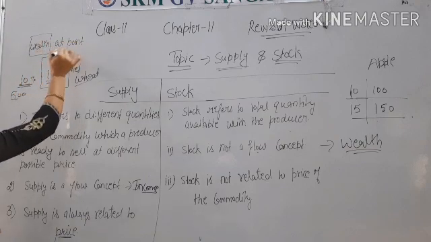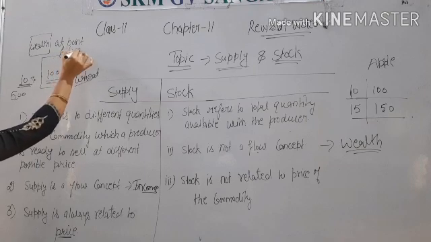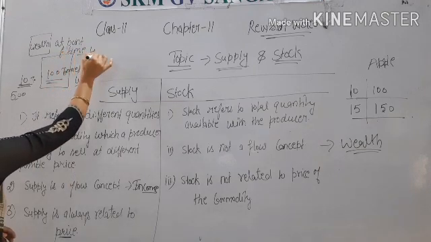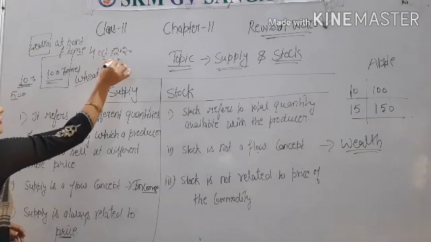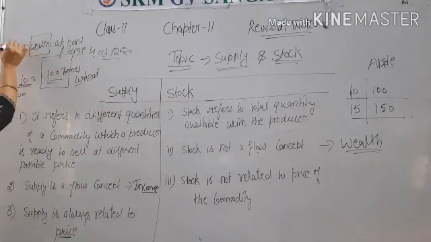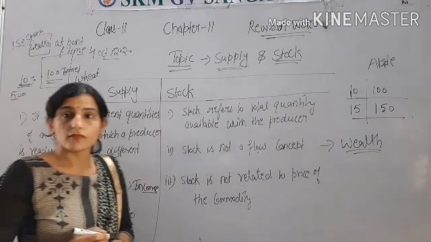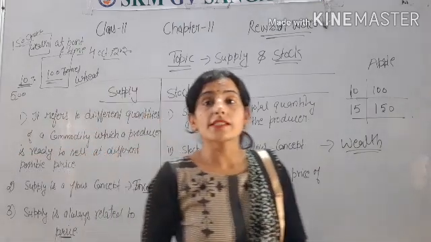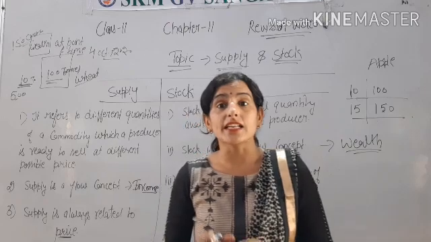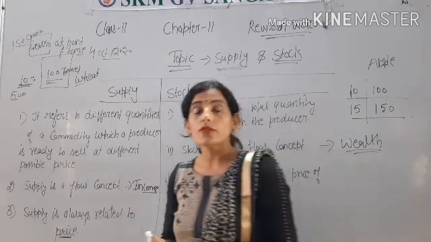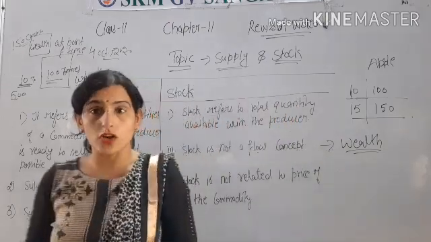For example, on 4 October 2020, the wealth of Mukesh Ambani is 150 crore. So this is a stock concept. And income means your father is earning 50,000 per month, then that is the income. Income of the person is considered a flow concept.